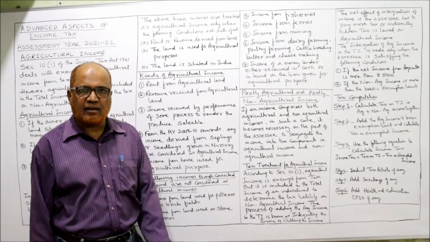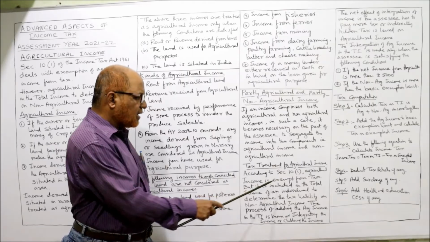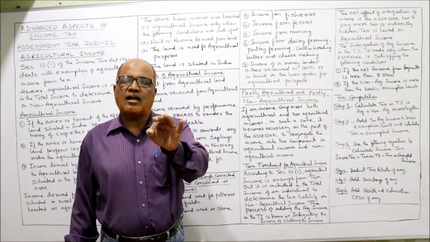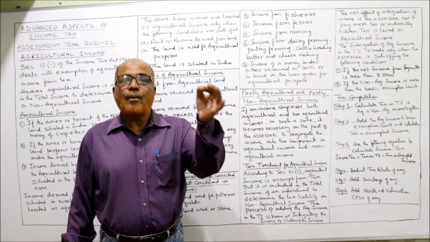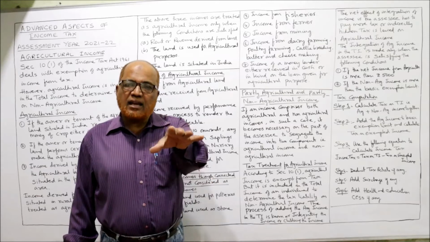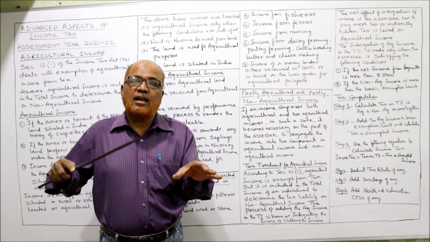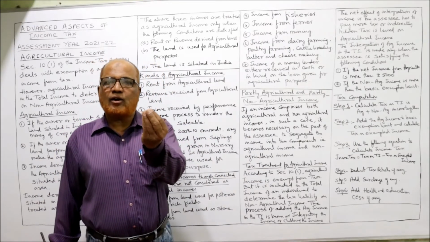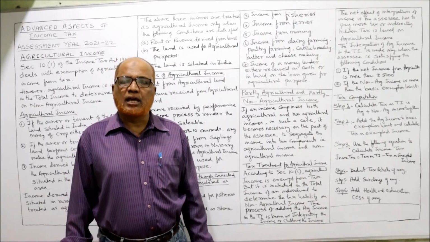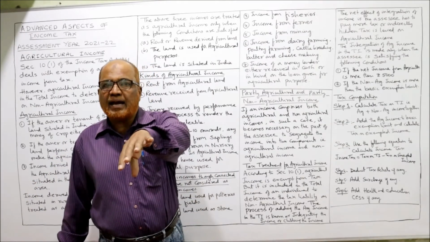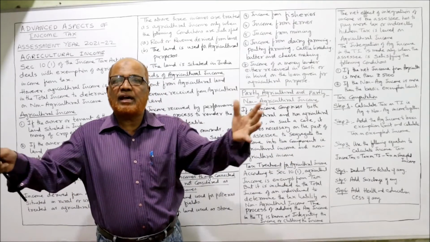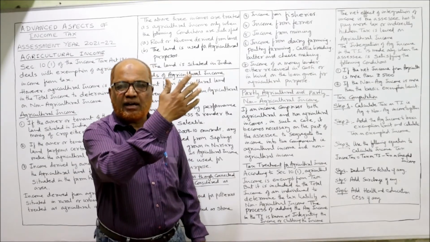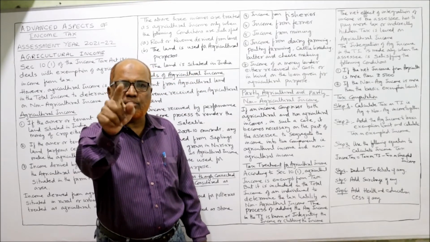Tax treatment of agriculture income. According to section 10(1), agriculture income is exempted from tax. Just now I told you. Section 10 subsection 1 says agriculture income is exempted from tax. But agriculture income is considered for calculating the tax on non-agriculture income. For example, a person is having 5 lakh rupees agriculture income, 20 lakh rupees non-agriculture income. Total 20 lakh non-agriculture, 5 lakh agriculture, 25 lakh rupees income he is having. So the Income Tax Act will not say 5 lakh rupees agriculture is exempted, and for the remaining 20 lakh rupees non-agriculture income you have to pay the tax.